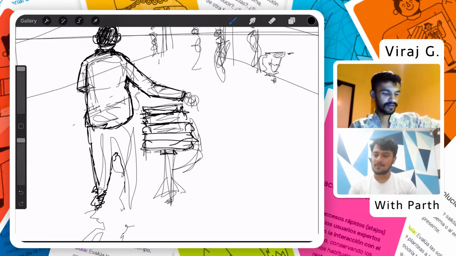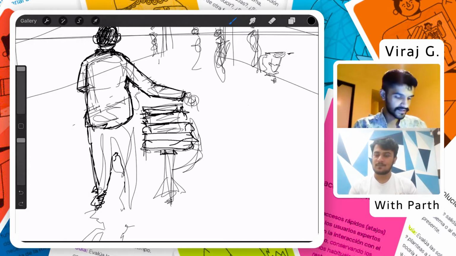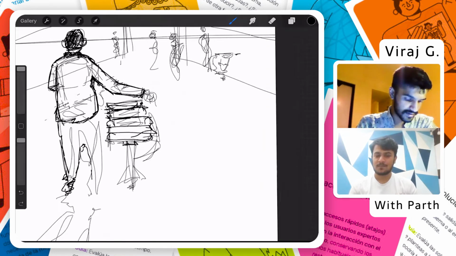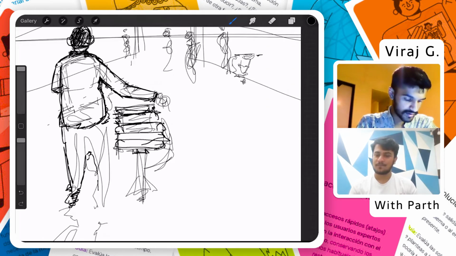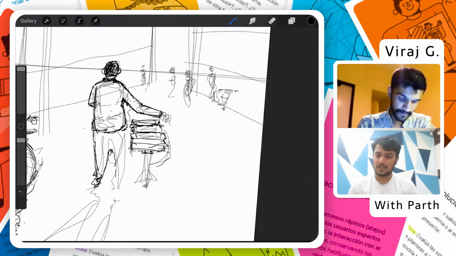It changes the ambience, the feel, the look, and also your psyche. It changes your psyche or your mood accordingly, right? Yeah, absolutely true.